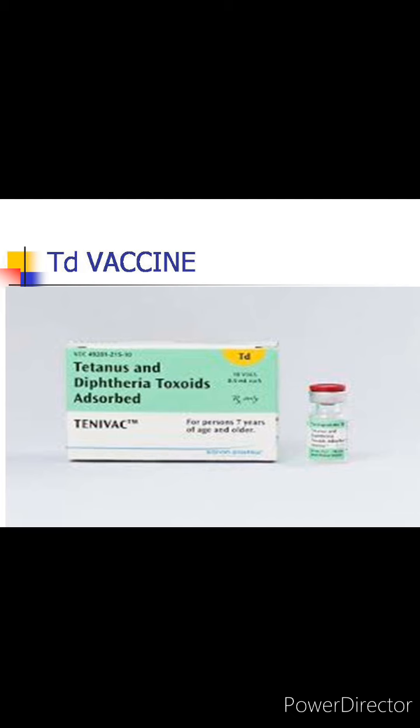Now the indication for this vaccine: it can be given to children above 7 years of age requiring immunization against diphtheria and tetanus only, in whom pertussis is contraindicated. And it is also given in pregnant females. The first dose is given as early as pregnancy is detected and the second dose after 1 month. If a female conceives within 3 years of previous immunization, then only 1 booster is required and the dose is 0.5 ml. It is given intramuscular in the upper arm just above the insertion of the deltoid. It should not be given in the gluteal region.